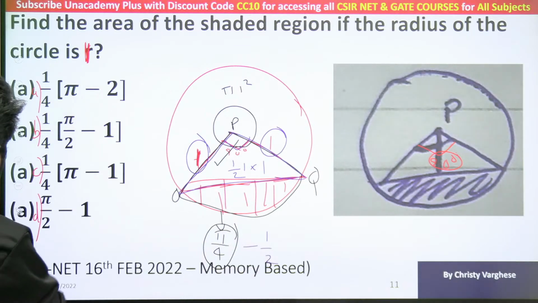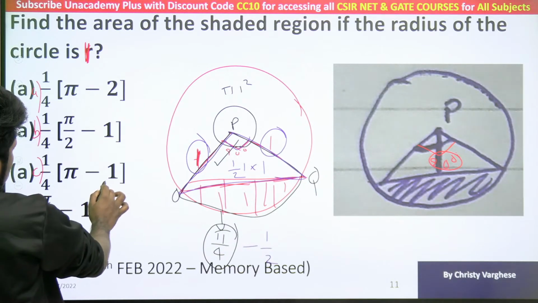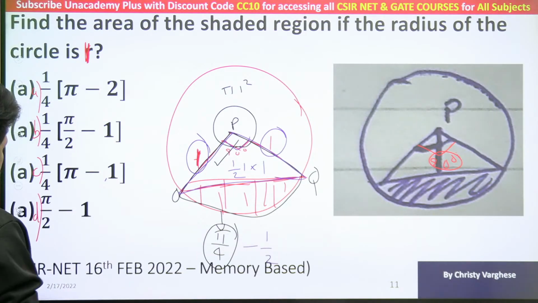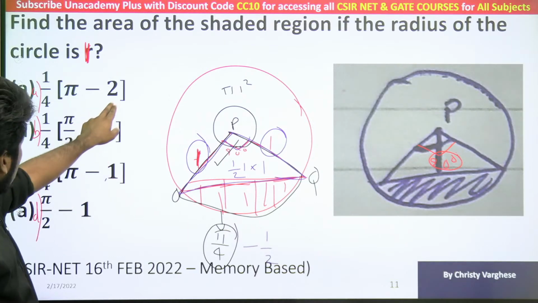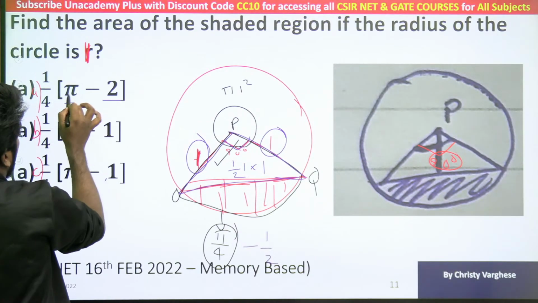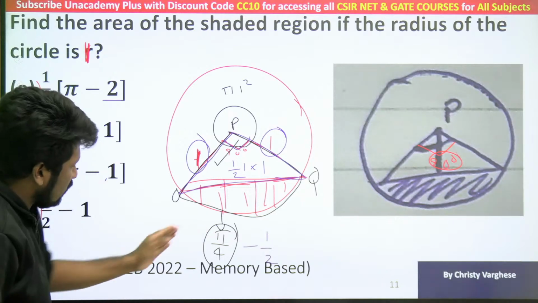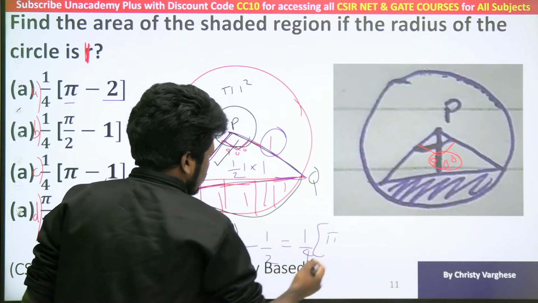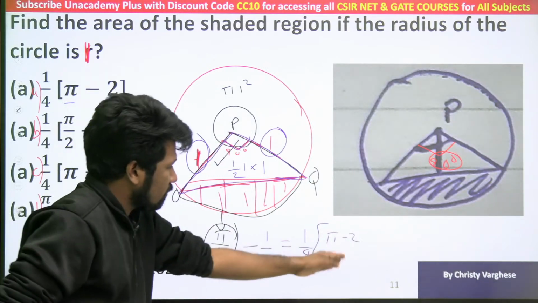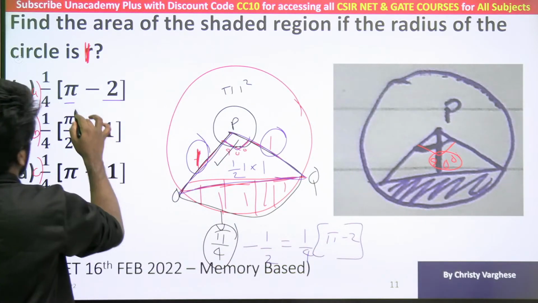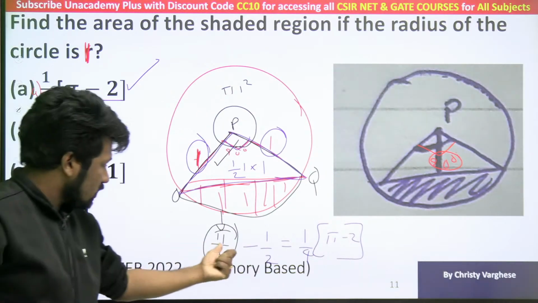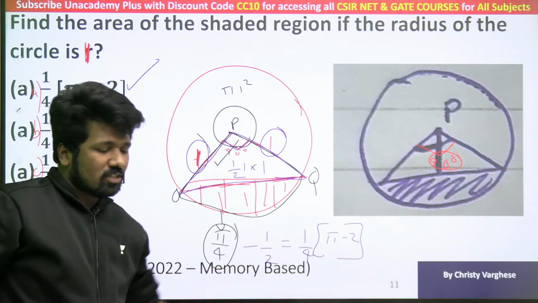Okay, these options are not matching. I think it should be here. There should be a 4 maybe. Sorry, 2 maybe. Pi by 4. Yeah, this will be matching. Now, option A is matching. If you take 1 by 4 outside, you will get pi minus 2, because 2 times 1 by 4 is half. So 1 by 4 times pi minus 2. If this is the way the options are there, option A should be the answer. If the options are pi by 4 minus half, that should be the answer.